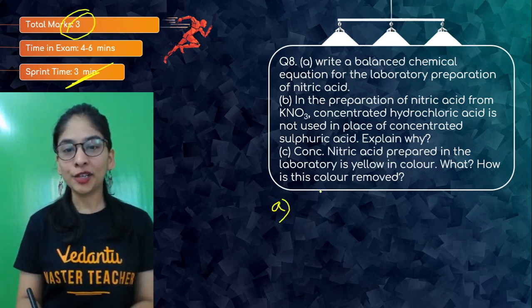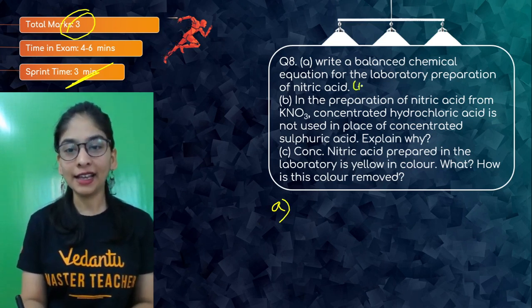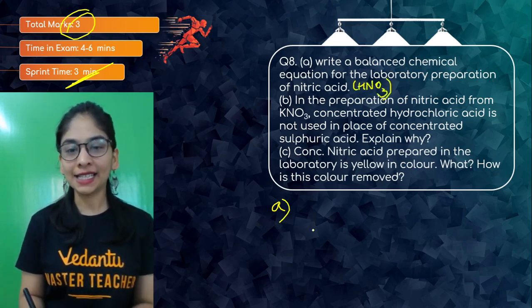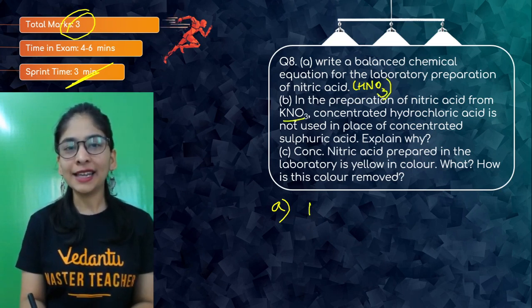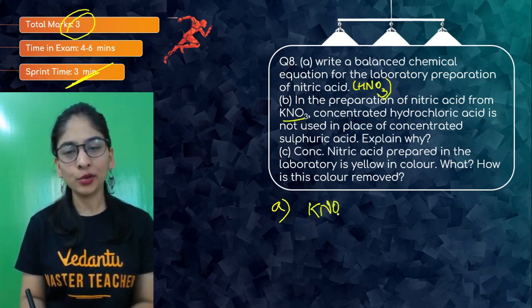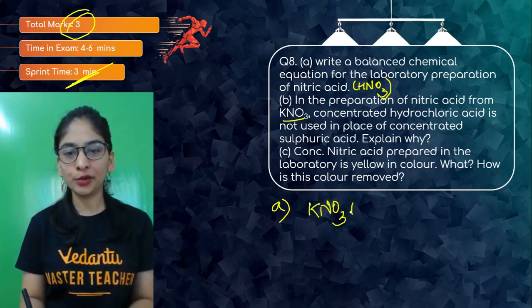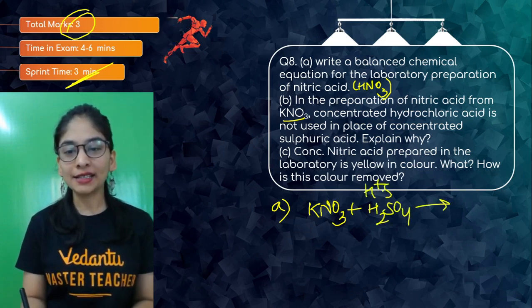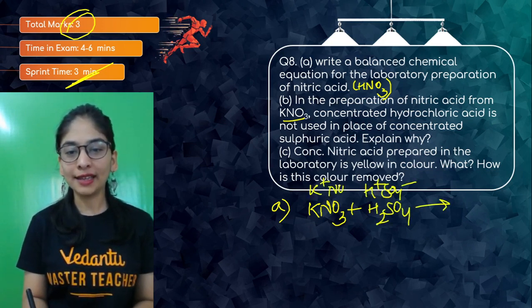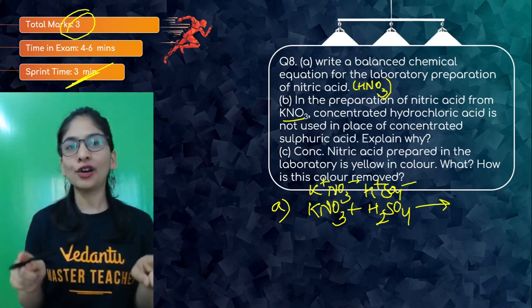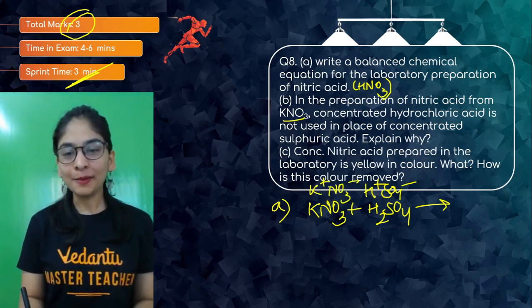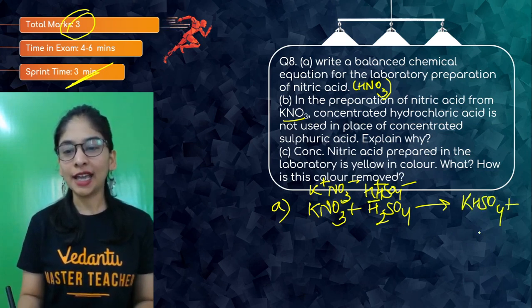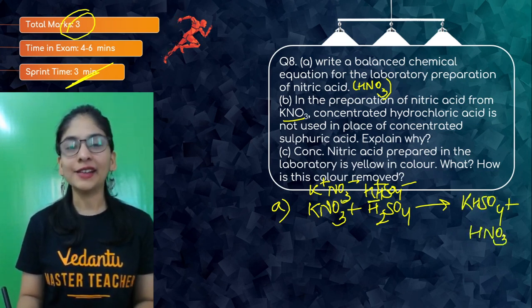Write a balanced chemical equation for the preparation of nitric acid. Again, nitric acid is a volatile acid, and we did how to prepare that. In the next part, we are using KNO3, potassium nitrate. We can use it here also. Like sodium or potassium nitrate, we can use it to prepare this with sulfuric acid, with the help of a non-volatile acid. And as we discussed before, this will decompose like this and do this exchange of ions. So potassium, H positive, HSO4 negative. Potassium with this HSO4, potassium bisulfate, along with HNO3, you will get nitric acid, and the reaction is balanced as well.